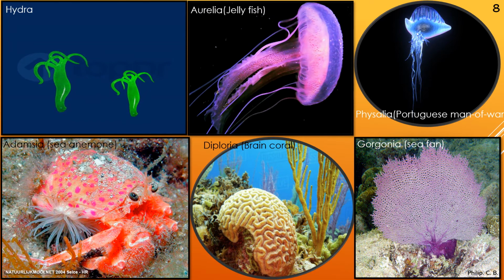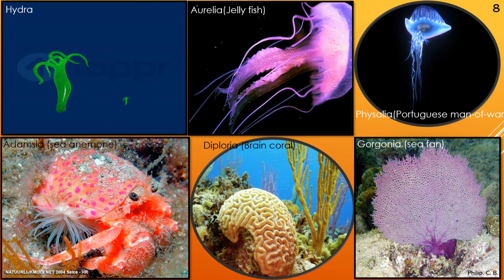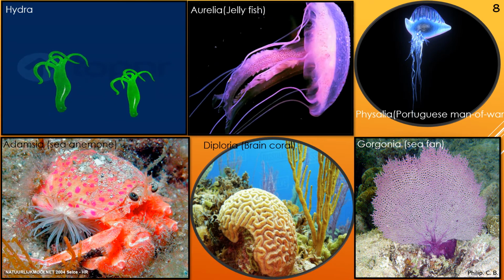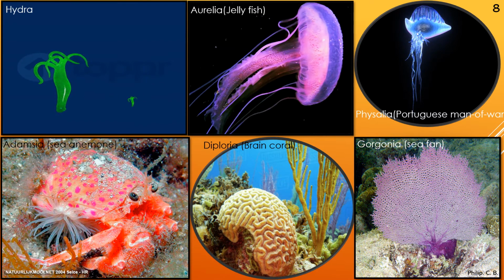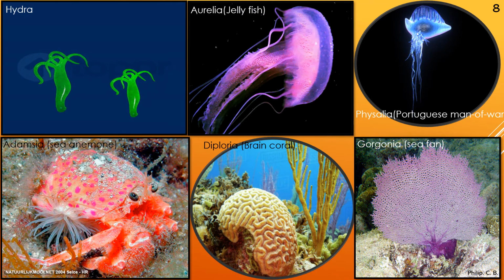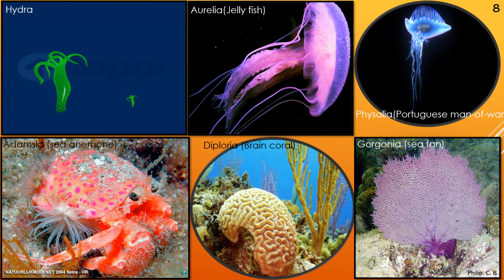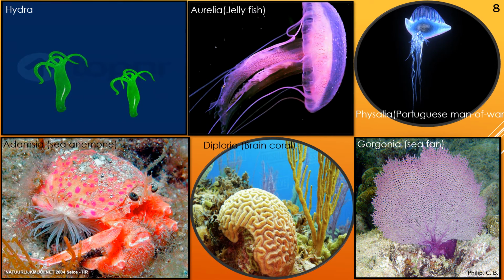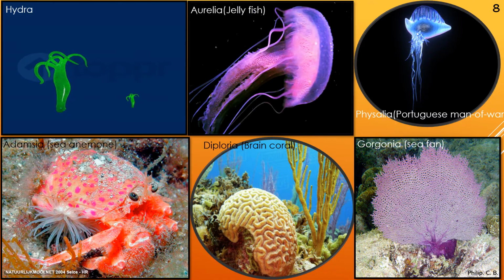Then again lower part left, Adamsia, otherwise called sea anemone, and Diploria, brain coral. As I told, the name is given because of the appearance of this coral looking like the human brain. And then last one, Gorgonia, sea fan. If you see the appearance, it looks like a fan-like species which is spread out. Hence the name, commonly called sea fan.